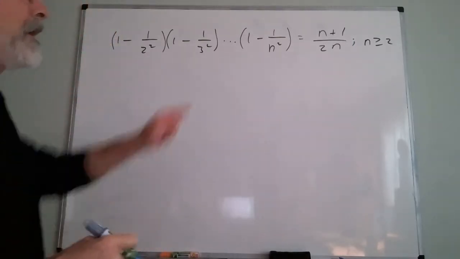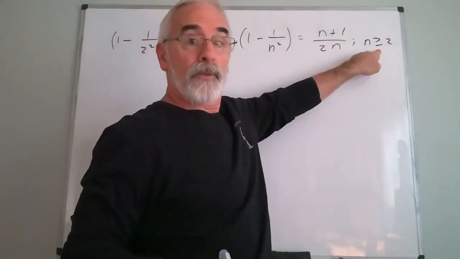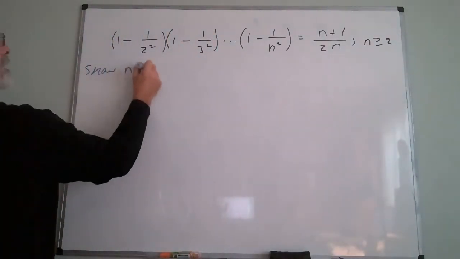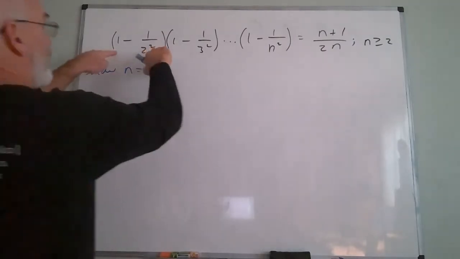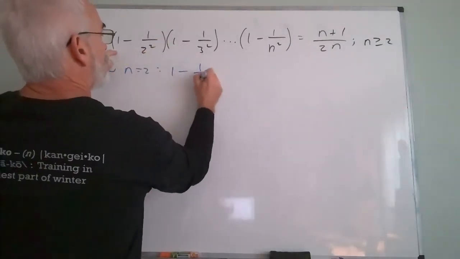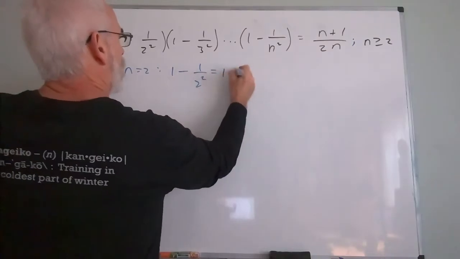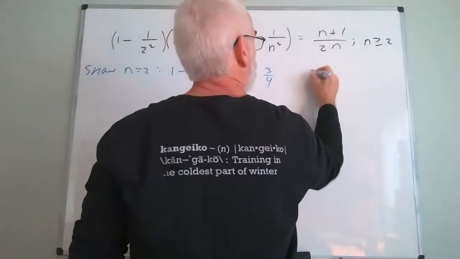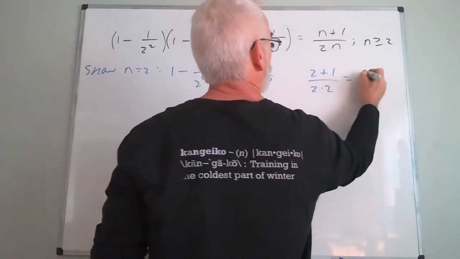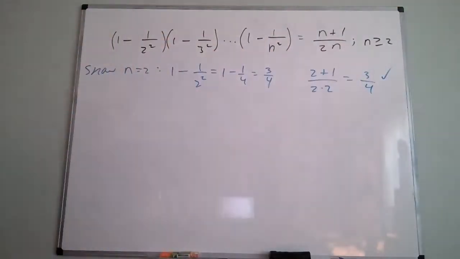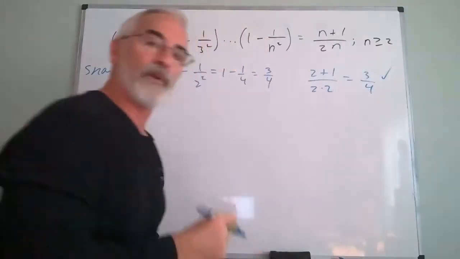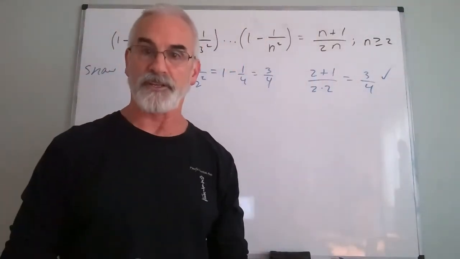All right, so what do we do? Well, we start with this guy. So we don't start with n equal 1 this time, we start with n equal 2. So show n equal 2. If n equals 2, that means I only have one term. Then 1 minus 1 over 2 squared. Well, what is 1 minus 1 over 2 squared? That'd be 1 minus a fourth, which is 3/4. Over here, if n equals 2, I have 2 plus 1 over 2 times 2, which equals 3/4. All right, big check. I'm a big fan of saying yes. On the left side, we calculated, we got 3/4. On the right side, we calculated, we got 3/4. So the formula is true in the first case.